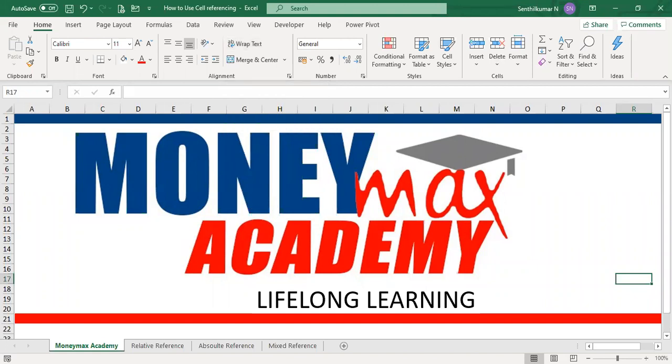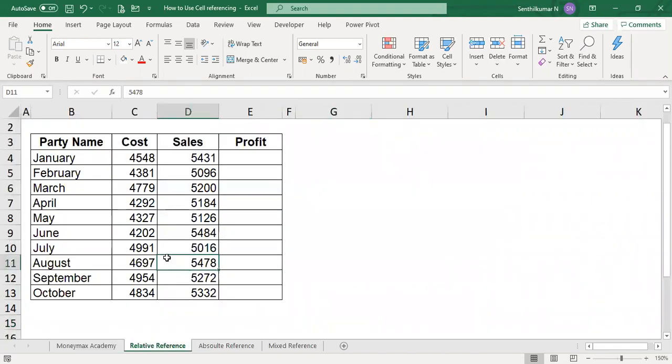Today we are going to learn about cell referencing. There are three kinds of cell referencing available: relative reference, absolute reference, and mixed reference. So we will learn one by one.